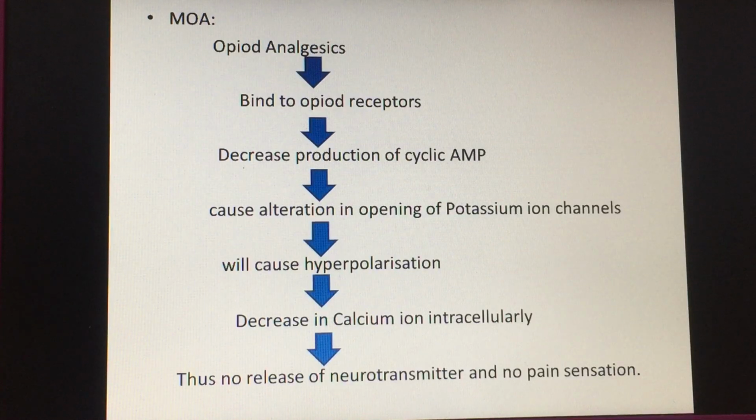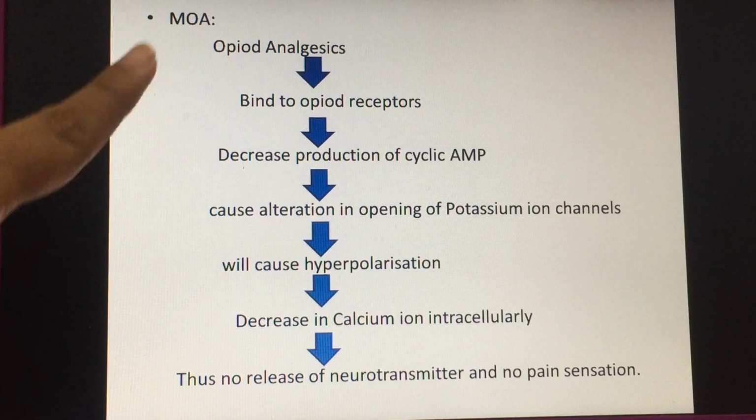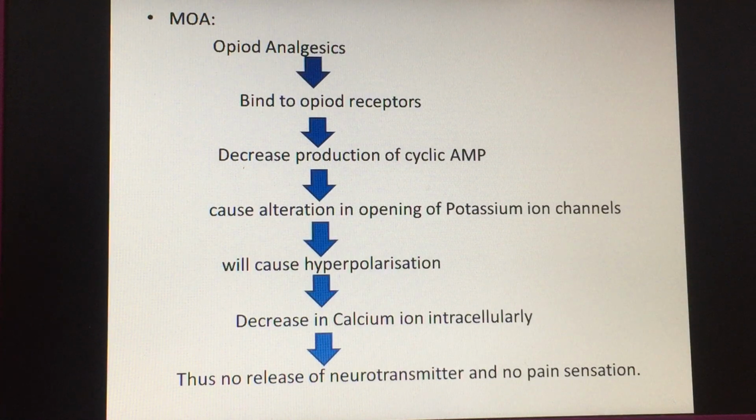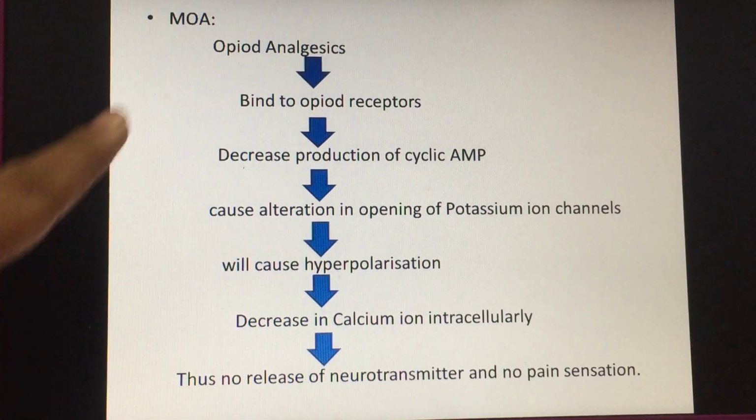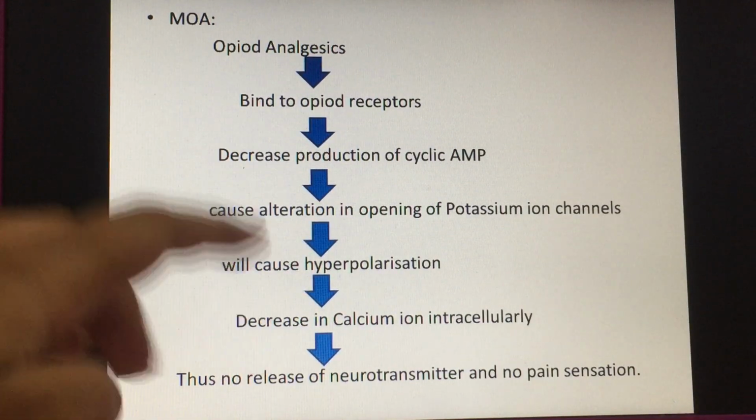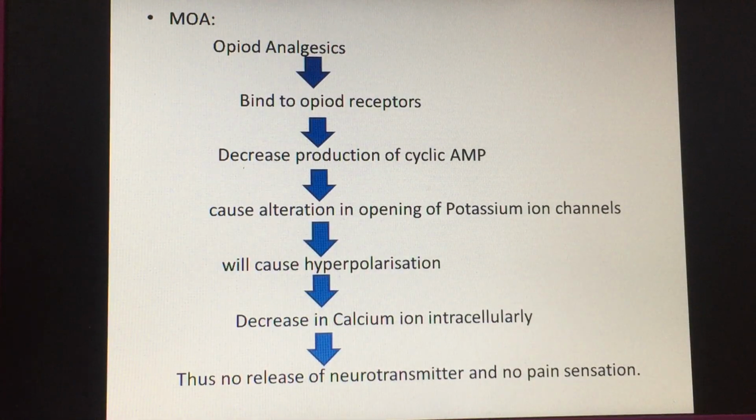Now, the mechanism of action in detail is explained as follows. The opioid analgesics first bind to the opioid receptors. Because of this binding, there is decreased production of cyclic AMP because there is inhibition of the adenyl cyclase enzyme. Because of this, there is alteration in opening of potassium ion channels. This will lead to hyperpolarization of the membrane and therefore a decrease in calcium ions intracellularly. Since there are decreased calcium ions to bind, there is no release of neurotransmitter and the pain sensation is not experienced by the patient. So this is the detailed mechanism of action.